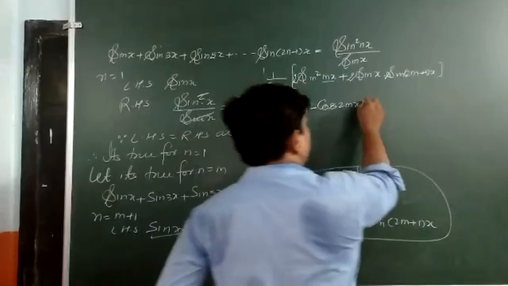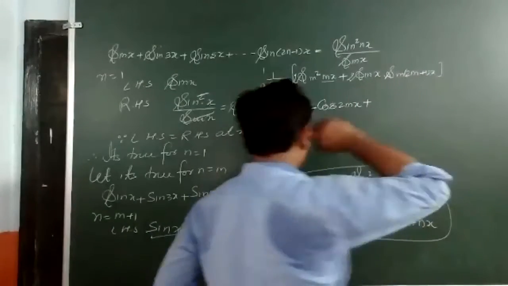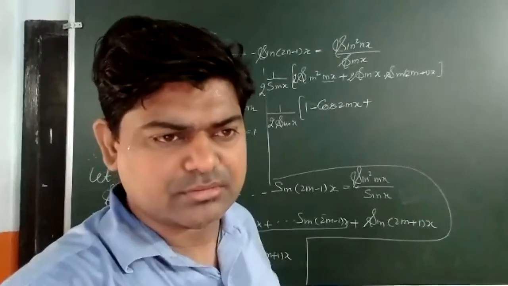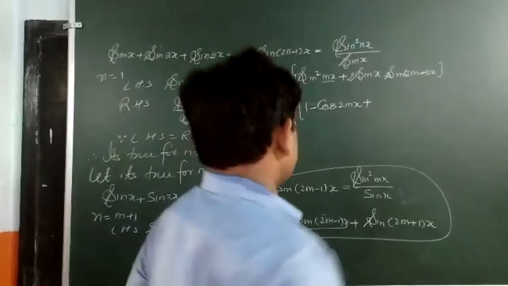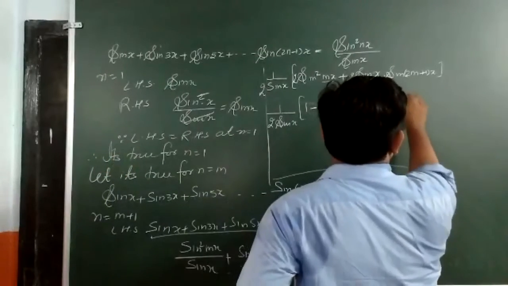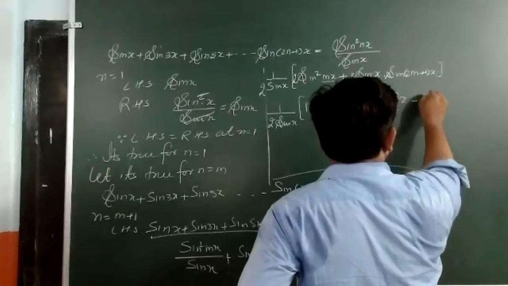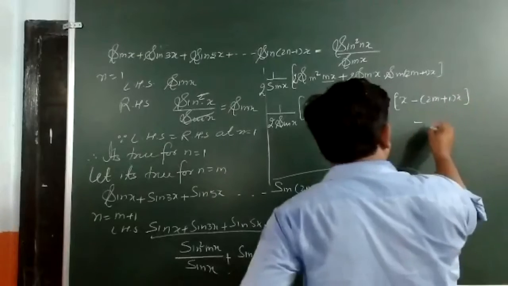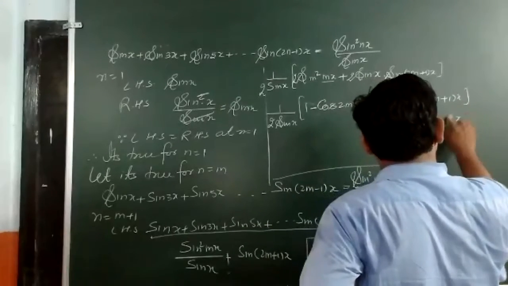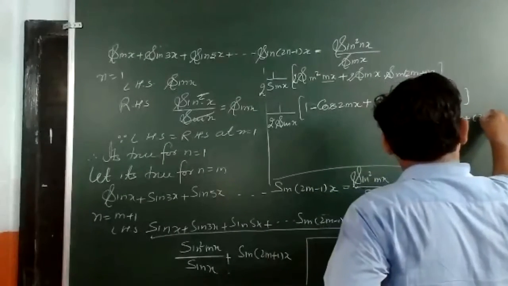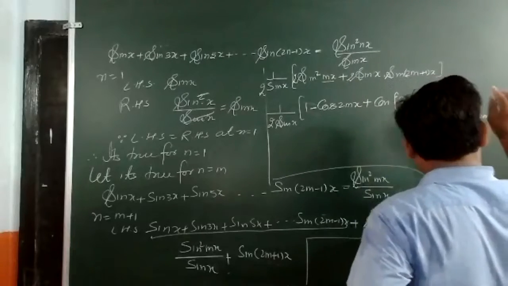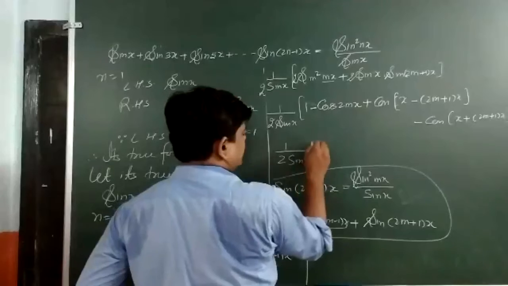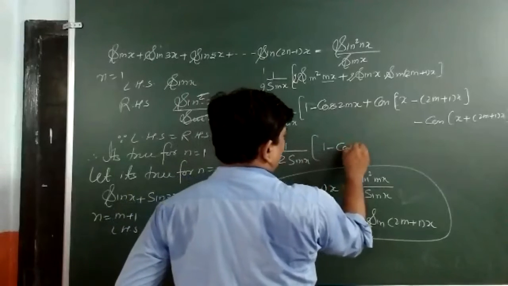And if I use the formula 2 sin a sin b, what was the formula? Cos a minus b minus cos a plus b. So I may write here cos x minus 2n plus 1 into x, and minus cos x plus 2m plus 1 into x. When I simplify it, it is 1 upon 2 sin x, 1 minus cos mx.